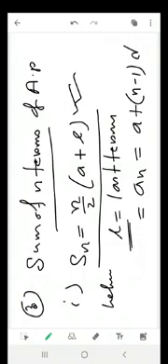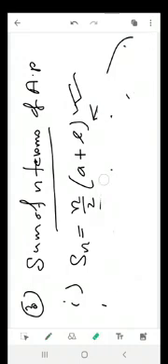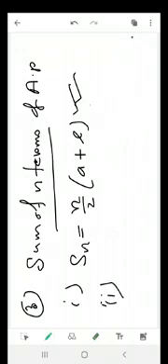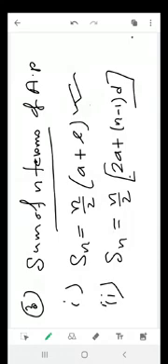If you put the value of l here, this value of l here, then you get another formula. What is that? That formula is another summation formula. Actually mainly this second formula is used more times than the first formula. This is n by 2 (2a plus (n minus 1) d).